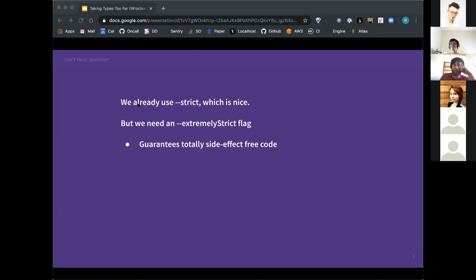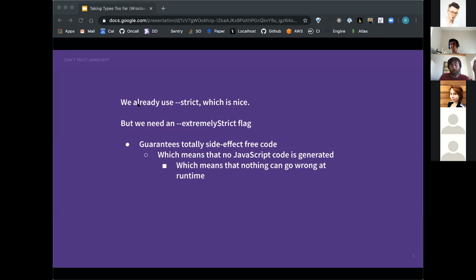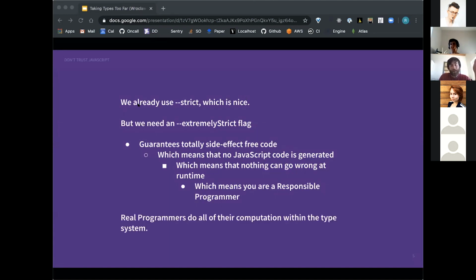So I'm happy we use the strict TypeScript flag. It makes our code much safer, but it's a real bummer that TypeScript doesn't offer an extremely strict flag. This flag would guarantee totally side-effect-free code, by which I mean all of the code is stripped away at runtime and no code at all is generated, which means that nothing can go wrong at runtime, which means, of course, in turn, that you are a responsible programmer. And real programmers do all of their computation within the type system because no JavaScript code means no bugs at all. And you can skip all of property-based testing. If you have no code, you can't have any bugs.